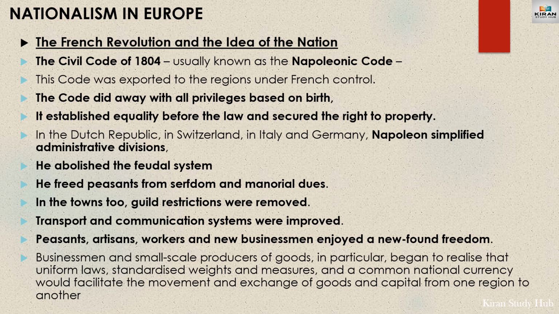In many regions such as the Dutch Republic, Switzerland, Italy and Germany, Napoleon simplified administrative divisions. He abolished the feudal system. He freed peasants from serfdom and manorial dues. In the towns too, guild restrictions were removed. Transport and communication systems were improved. Peasants, artisans, workers and new businessmen enjoyed a newfound freedom.